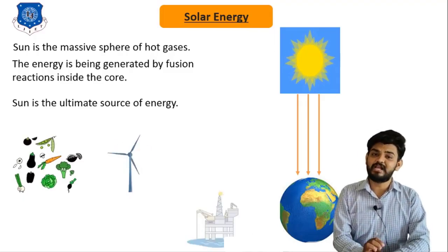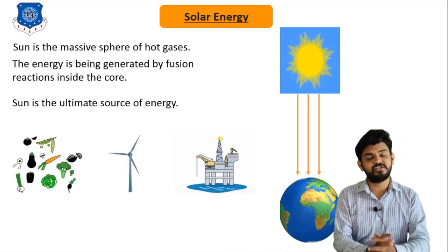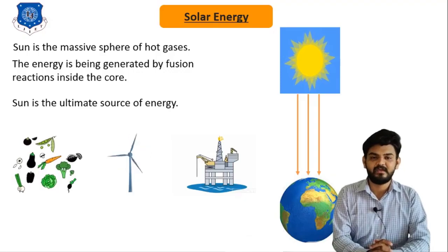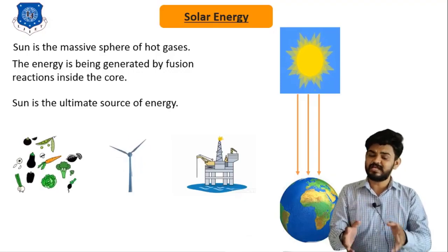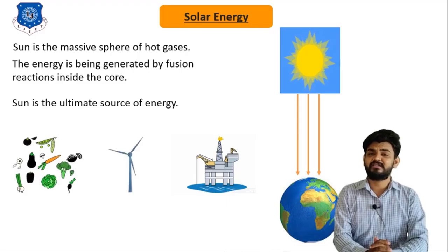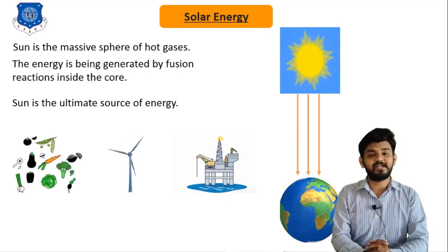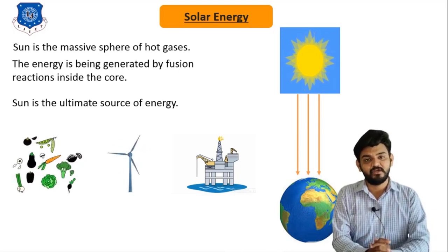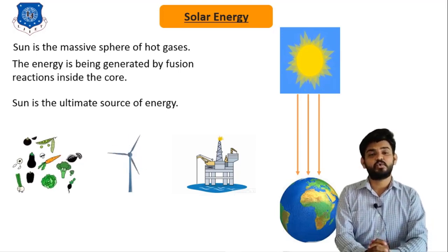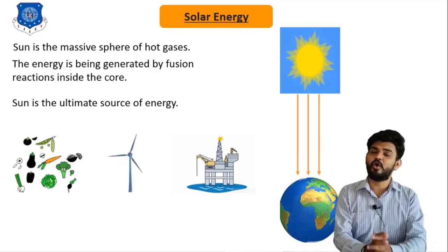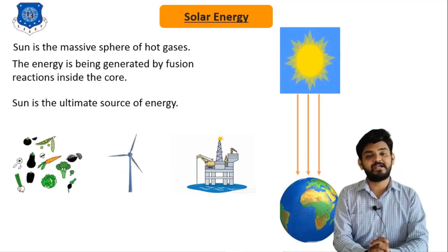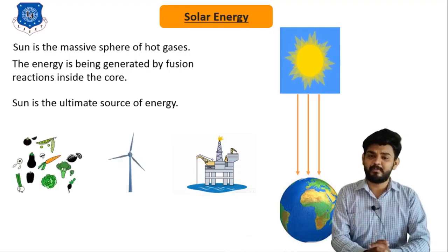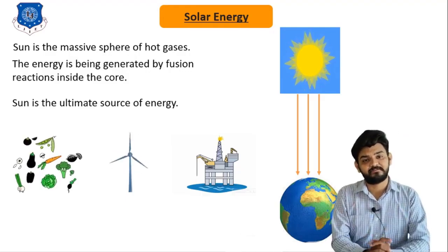And the fossil fuel generated in the earth crust is also an indirect form of solar energy, because these fossil fuels are nothing but vegetable and plant material that got buried inside the earth crust over billions of years. So, we can say that solar energy is the ultimate source of energy for the planet Earth, either in the form of wind energy, biomass or ocean energy.